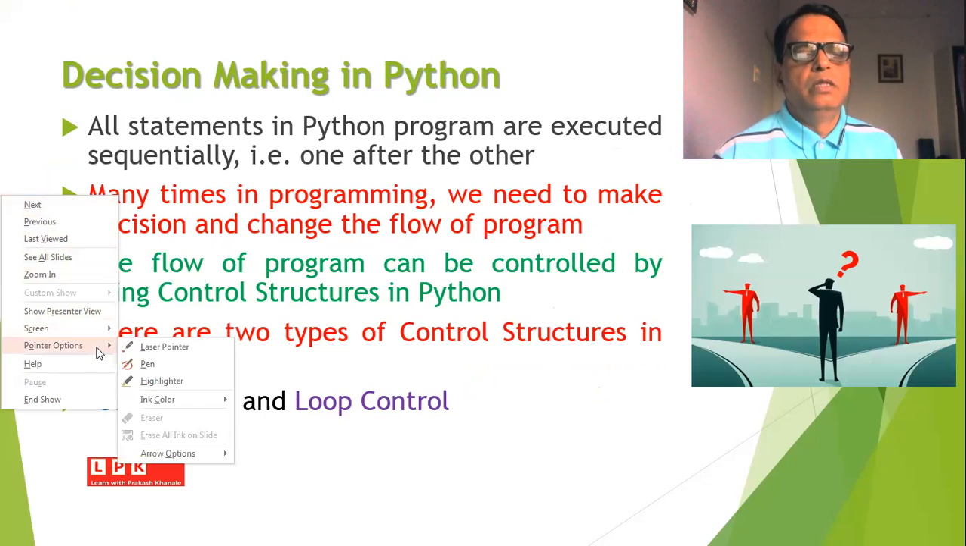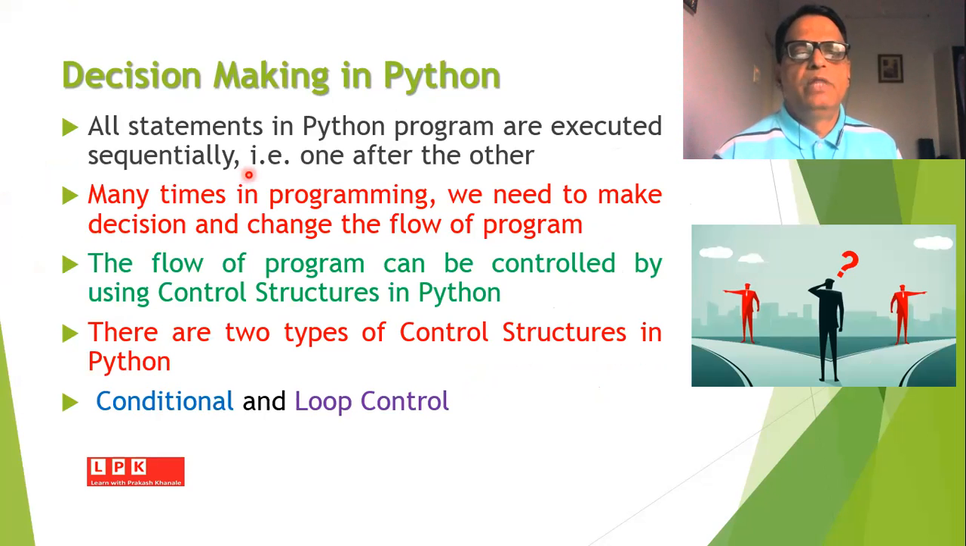So let us start the session with the question: how is it possible to make a decision in Python programming? We know that whenever we think of any Python program, the statements written in the program are executed sequentially, that is, one after the other. But in many programming situations, we need to make some decision, and based on the decision, we may need to change the flow of the program.